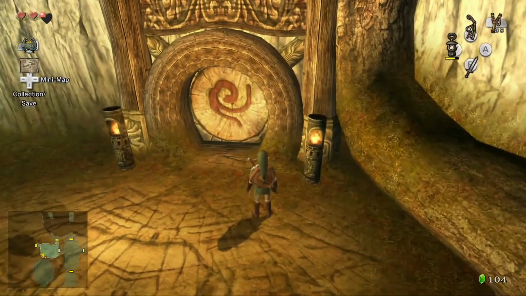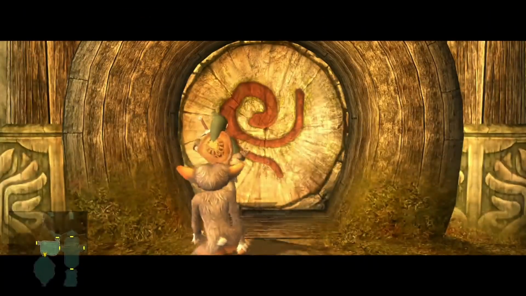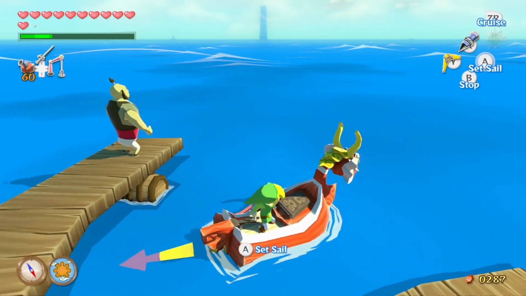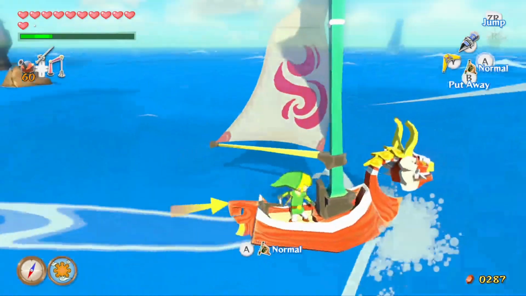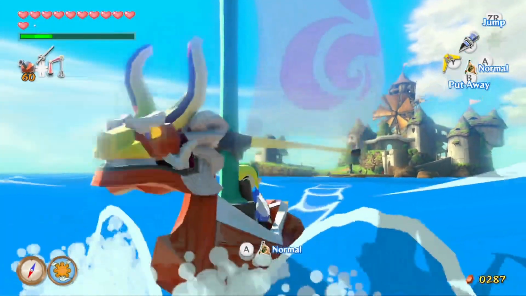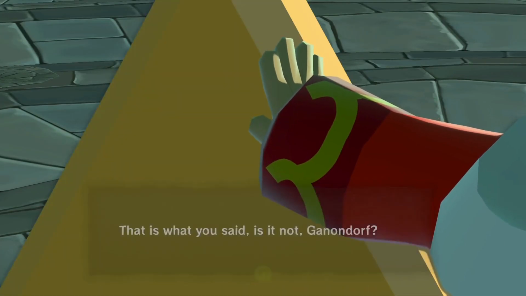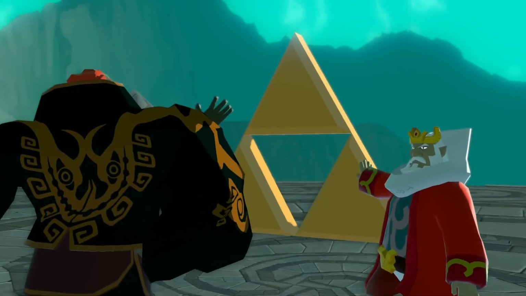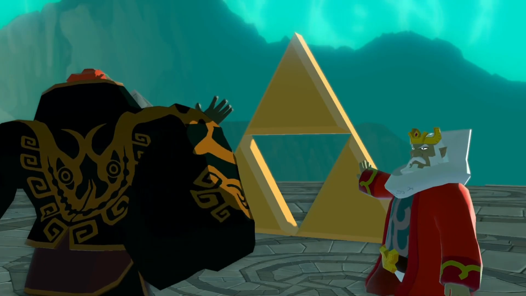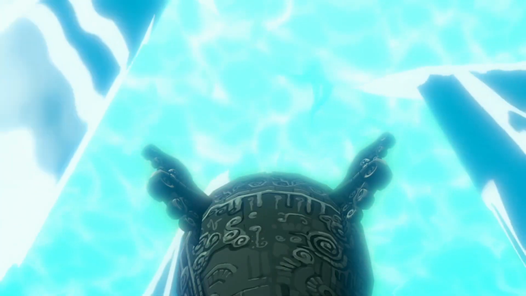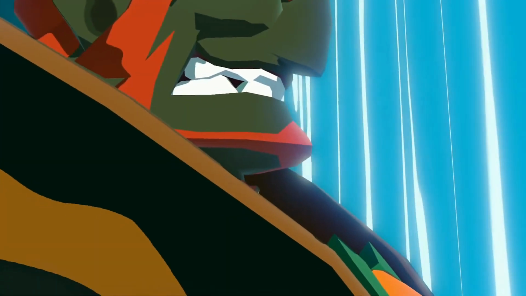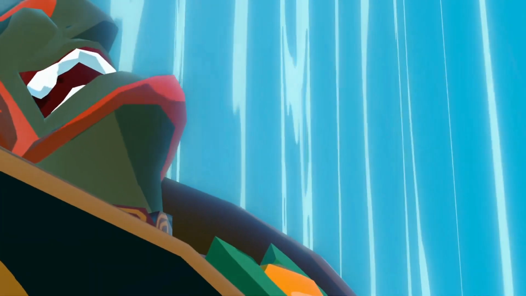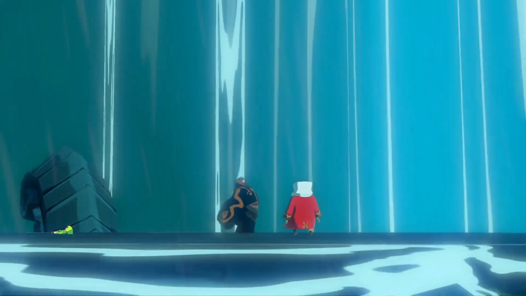We'll start by looking into the ending of The Legend of Zelda: The Wind Waker. This entry is set after Ocarina of Time and is set in a flooded Hyrule. Towards the end of the game, the King of Hyrule obtains the Triforce and makes a wish. His wish was to wash away Hyrule and let the world move on. By doing this, the kingdom was completely destroyed. The Master Sword, Ganondorf, and the king were all left behind. The story of Hyrule had ended in this timeline, alongside Ganondorf's story.